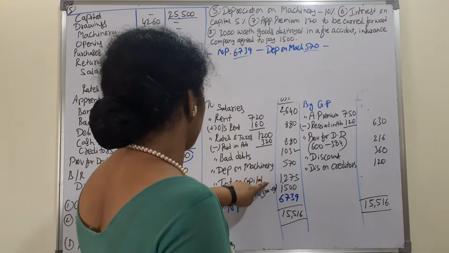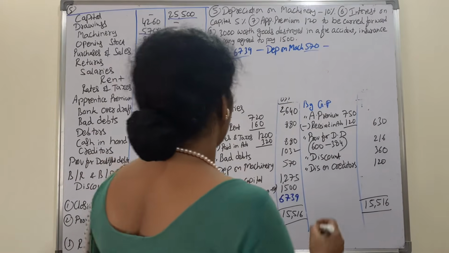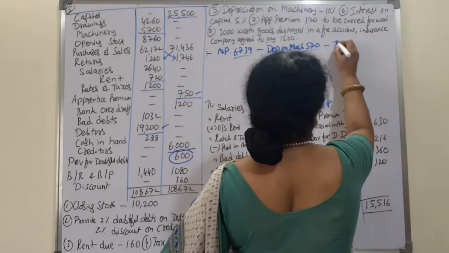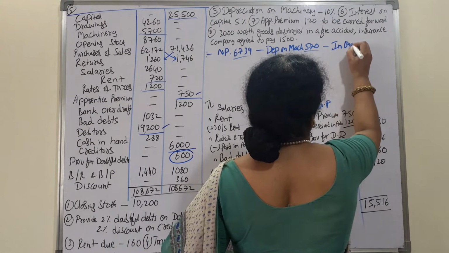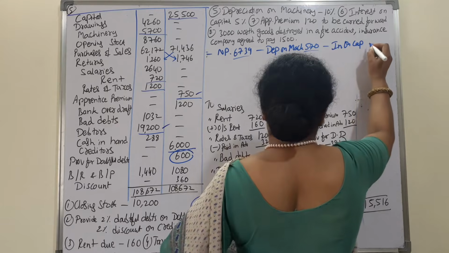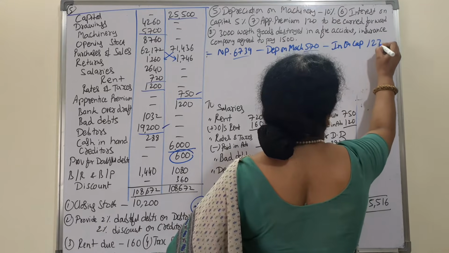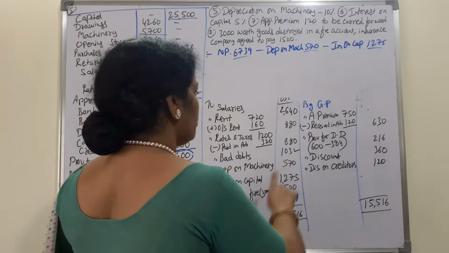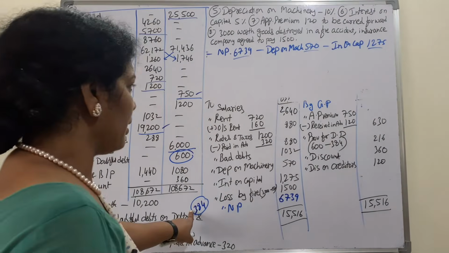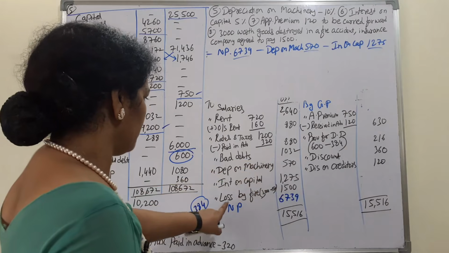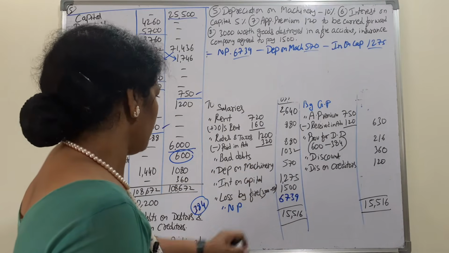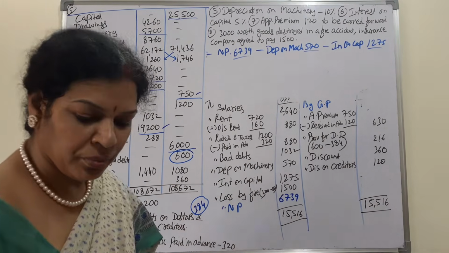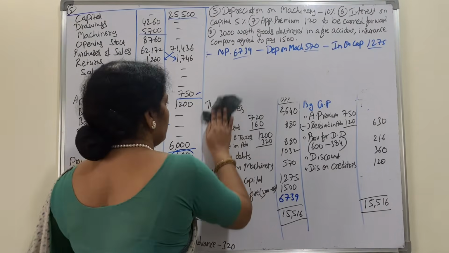Bad debts, depreciation on machinery, interest on capital 1275. And also the provision for this we have already calculated. That's all, I think. We don't want any other information. We'll just clean this.